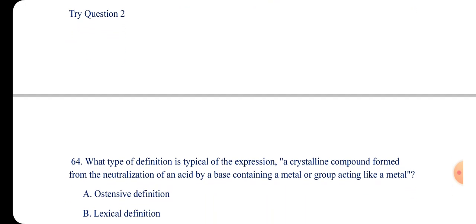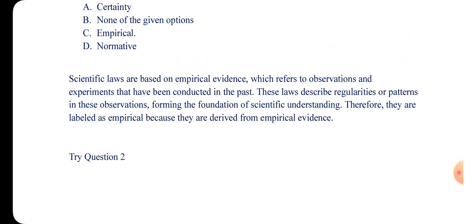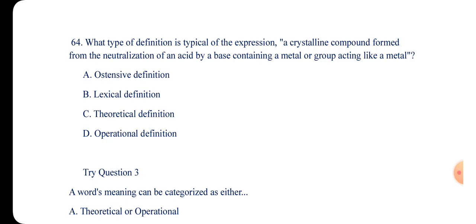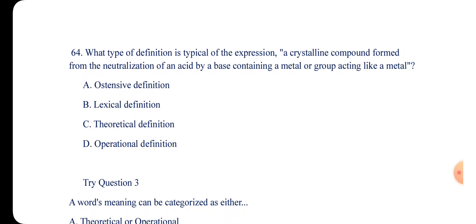So try question 2. I think I've even deleted this one. Okay, I'll get you a try question. Let's look at number 64. What type of definition is this expression? So this is the try question 2 we are looking at. A crystalline compound formed from the neutralization of acid by a base containing a metal or group acting like metal. What type of definition is this? A, ostensive definition; B, logical definition; C, theoretical definition; and then operational. So number 64.